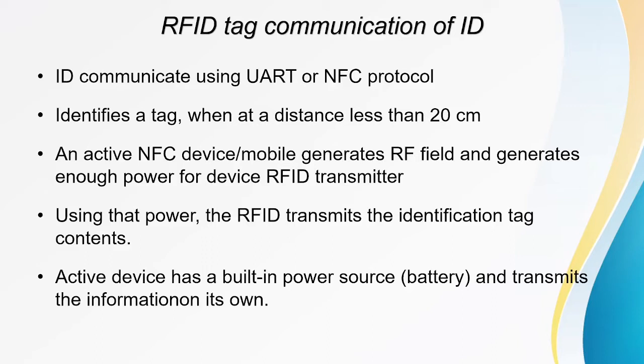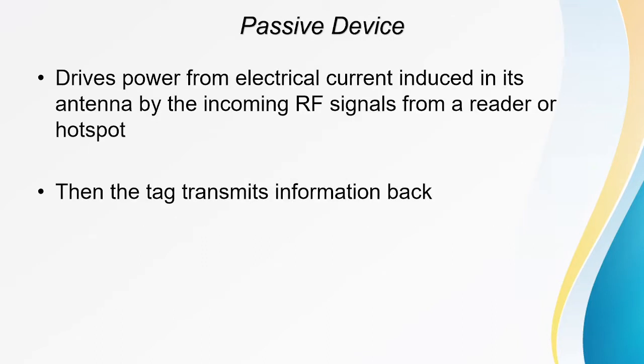That generated power will be used, and the RFID will transmit the identification tag contents. The active device has a built-in power supply, that is a battery, and it transmits the information on its own. The next one is the passive device.